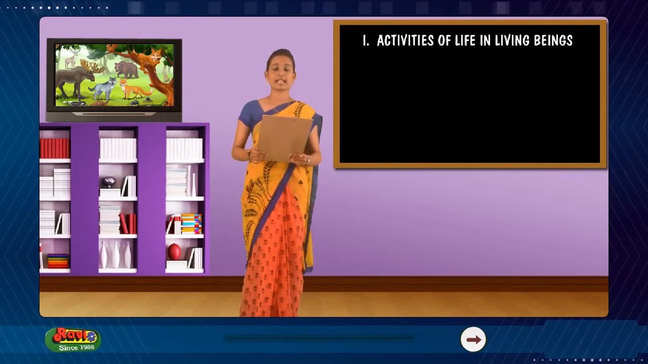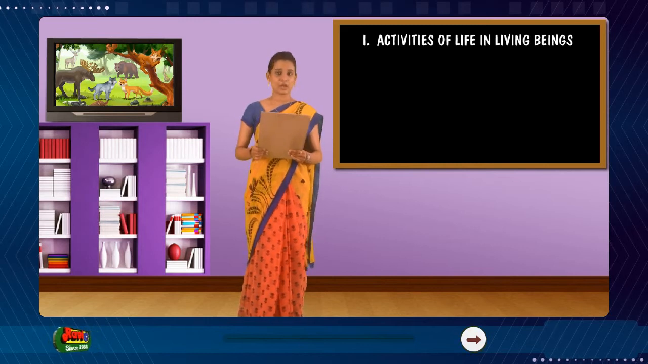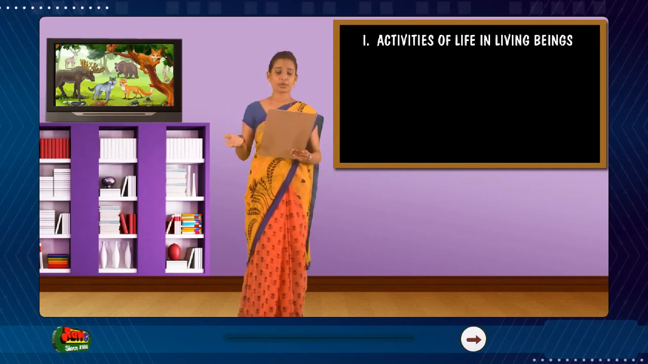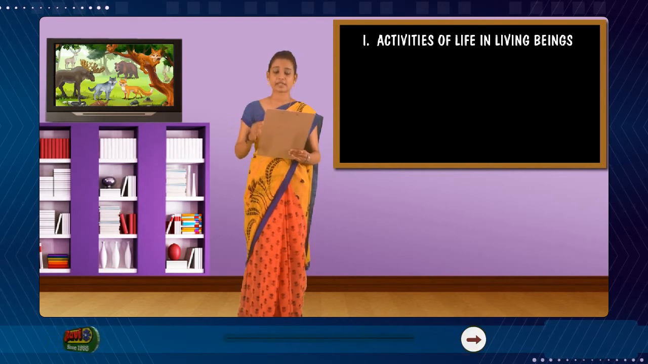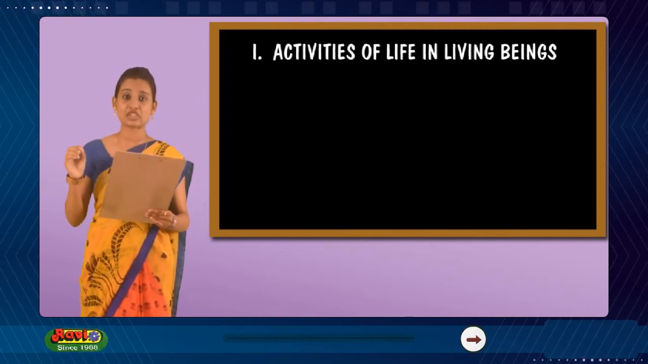Unit 1. Activities of life in living beings. Hello buddies! Every living organism begins life as a single cell. Unicellular organisms may stay as one cell, but they grow too. Multicellular organisms add more and more cells to form more tissues and organs as they grow. All the living beings get their energy from food.